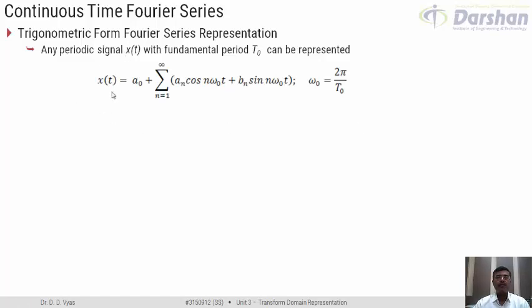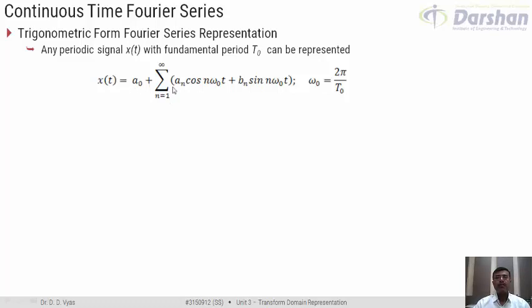x of t, which is our periodic signal, is represented as a0 plus summation n from 1 to infinity an cos n omega 0 t plus bn sin n omega 0 t, where omega 0 is the fundamental frequency represented in radians per second and given as 2 pi by t0.